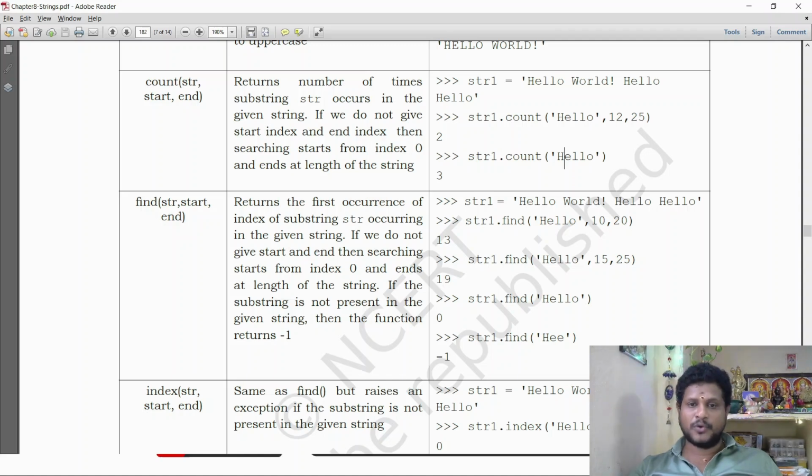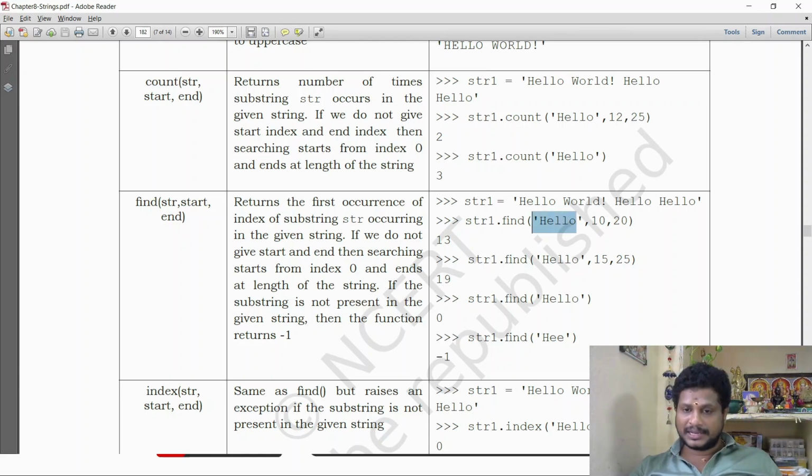You don't confuse. Count will count the number of times that a substring has occurred in the string. Find returns the first occurrence of the index. Find, what will it find? It is used to return the index of the first occurrence of the substring in the given range. Look here: hello world hello, comma 10, comma 20.